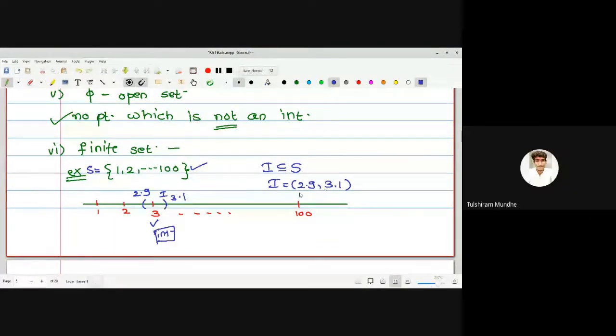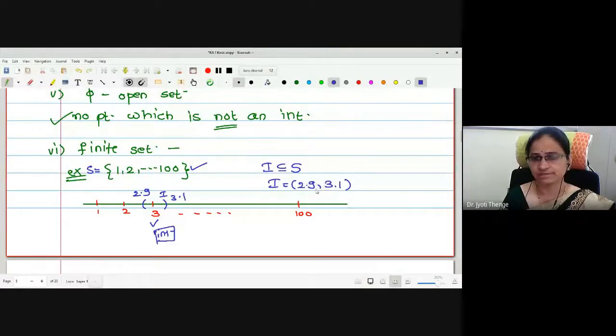Infinite. And whether all those are the natural numbers? Because the set under consideration is natural numbers only, between 1 to 100. Therefore, here there are some elements which are not natural, and that's why this I is not a subset of S, and this point 3 is not an interior point.